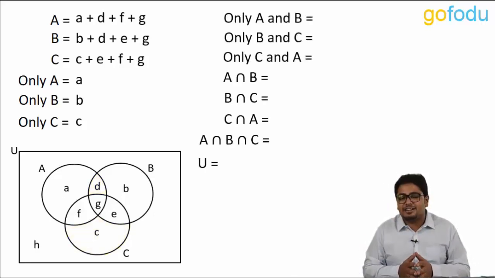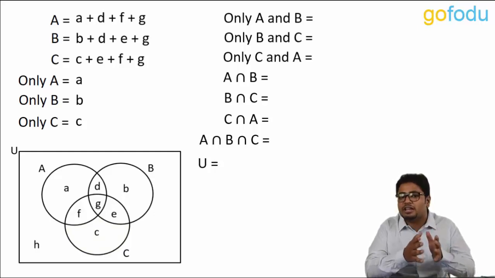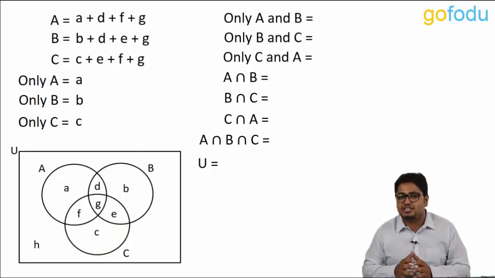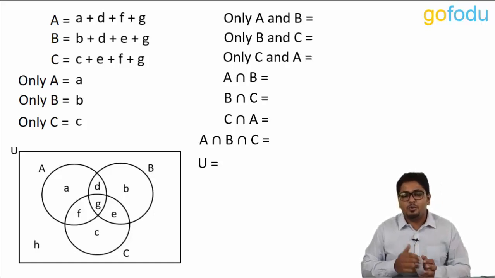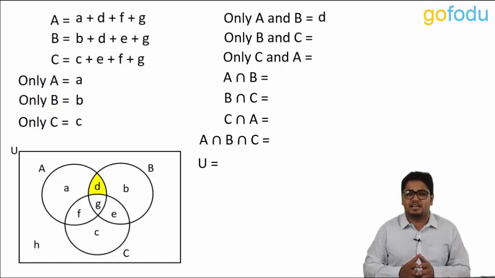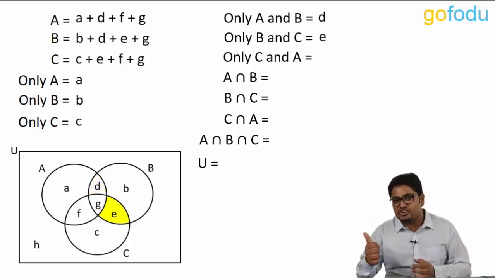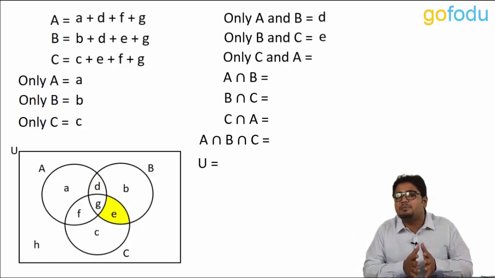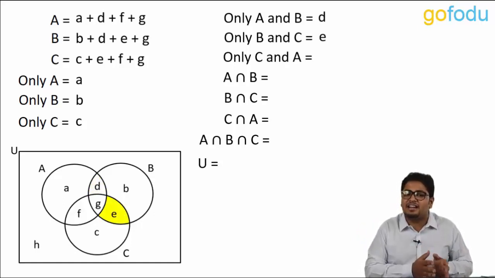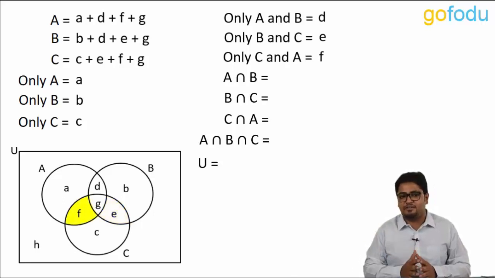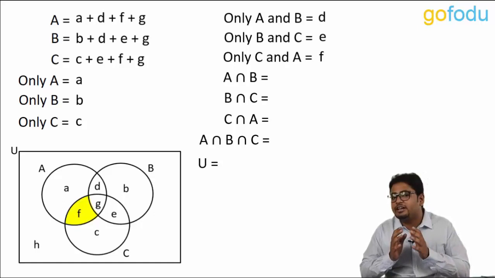Now, we consider the region which belongs to both A and B but not C. We call it as only A and B, which is clearly d in this case. Then we have only B and C, which will be this region, and the element will be e. For only C and A, it will be f. Now, we look for intersection of any two regions.